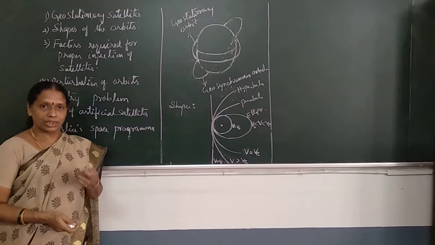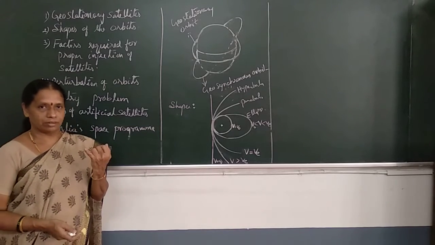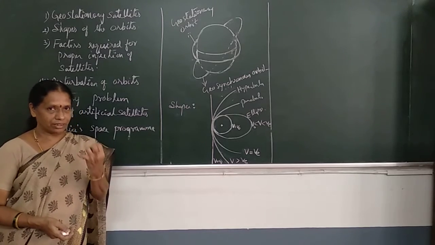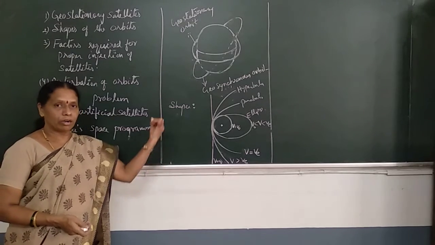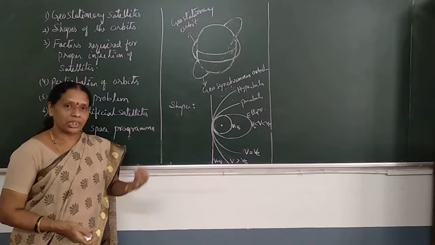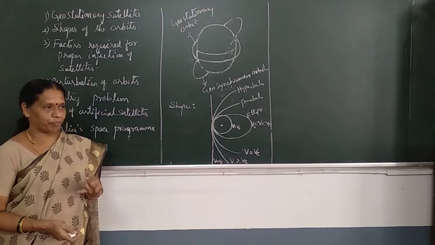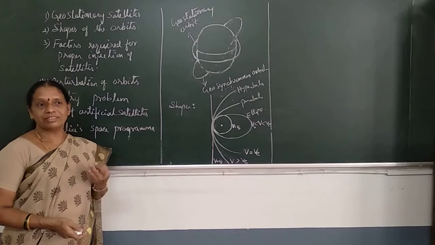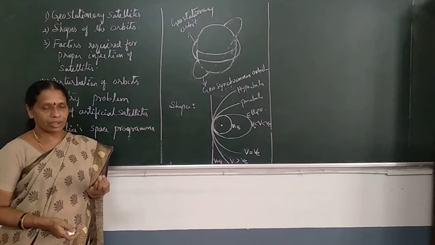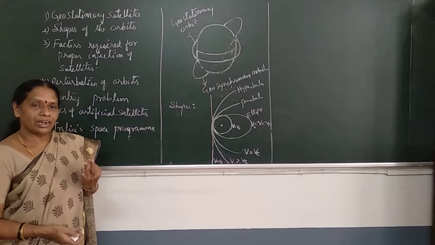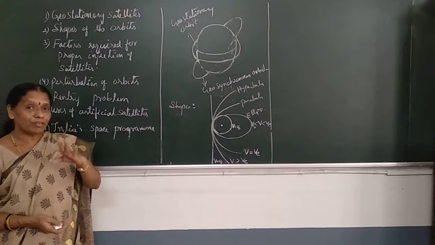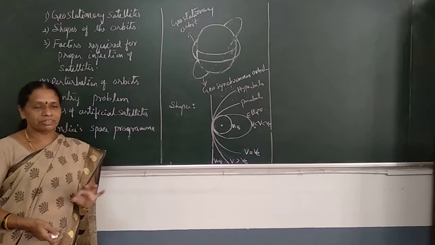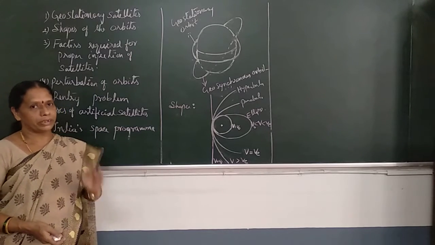The factors which affect it are, one, the shape of the Earth, which is called the oblateness of the Earth. The shape of the Earth decides the smooth functioning of the satellite in its orbit. Another factor is atmospheric drag, the resistance offered by the atmosphere. And the third one is the sun and moon factor. These three factors decide the smooth functioning of the satellite in its prescribed orbit.